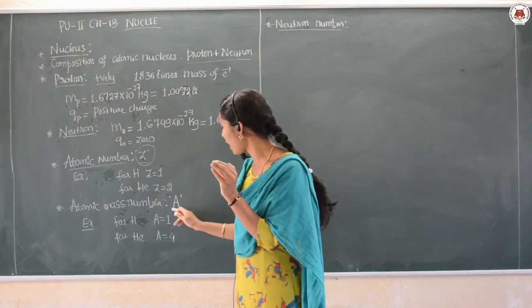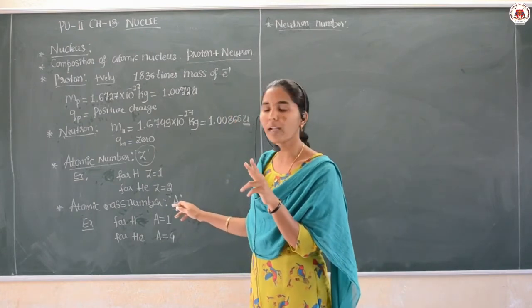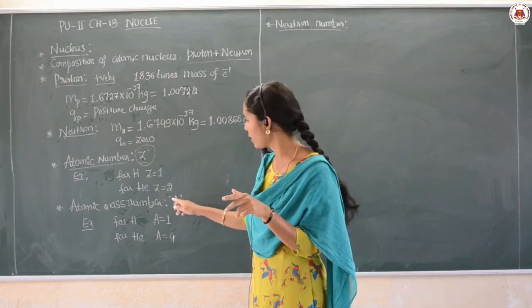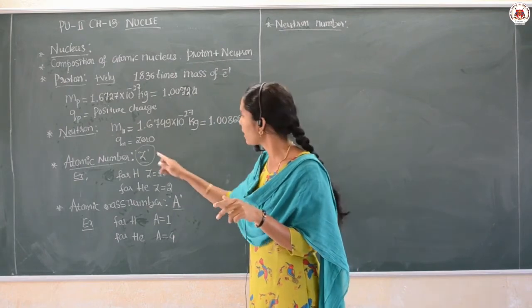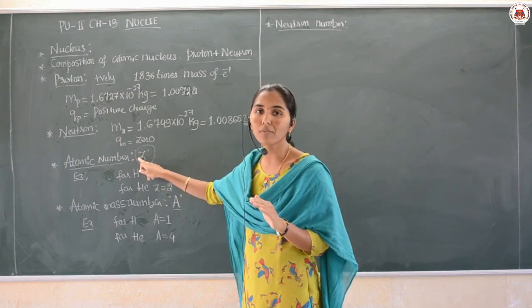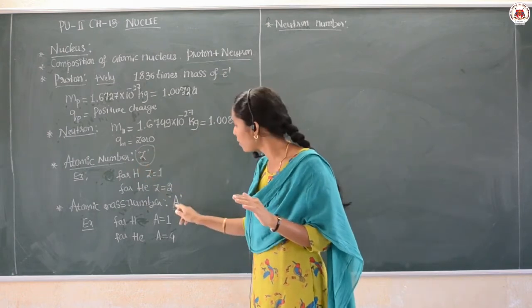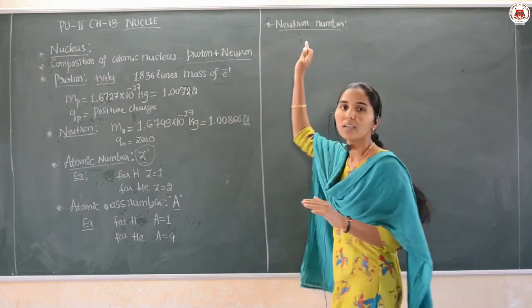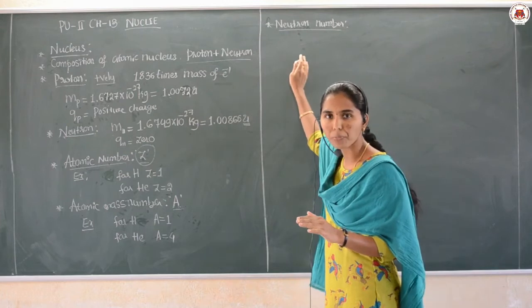Then see, here we have the sum of protons and neutrons, which gives me the A value. Then here we have Z, which is only the number of protons. Then if you take the difference between these two, what number do we get here? The neutron number will be obtained.